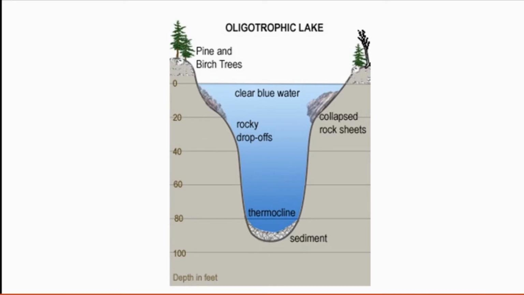To a certain extent, we can say there is little organic matter and very little productivity. Because of that, it has more oxygen, since sediment is very little. More oxygen, and the water is very transparent. Examples of oligotrophic lakes are Lake Tahoe, T-A-H-O-E, in the Sierra, and Lake Baikal in Siberia.